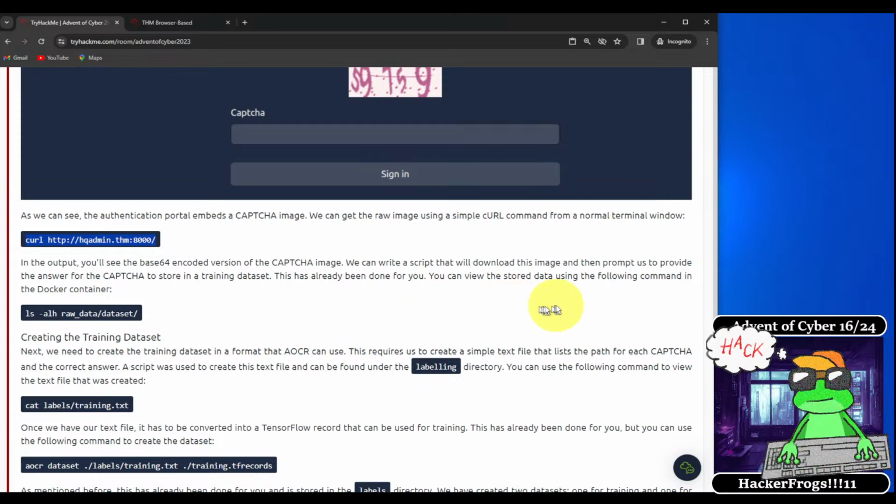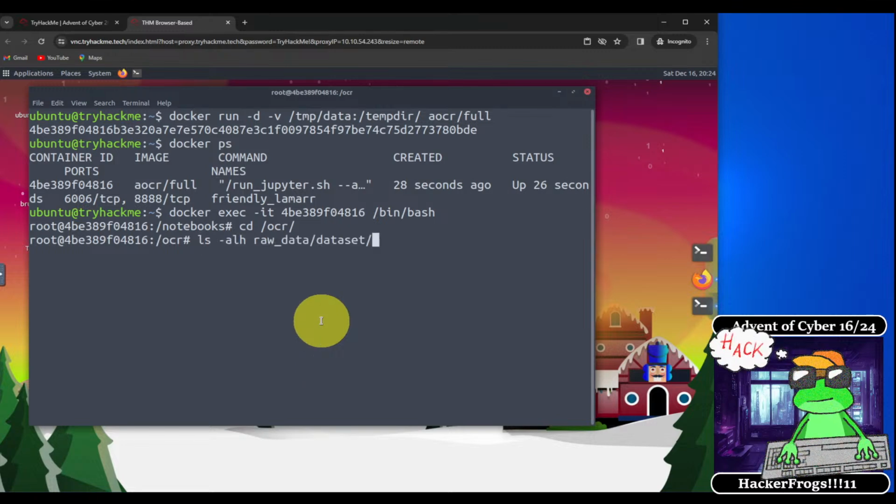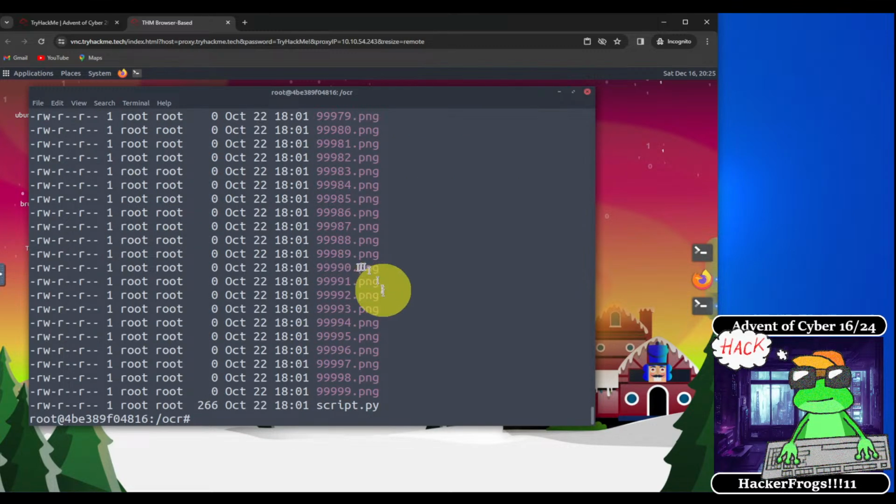You can view the stored data by using the following command in the Docker container. Okay, so we're going to run this command inside of our Docker container. And we can see all the different PNG files that have been downloaded and used as the training data set.